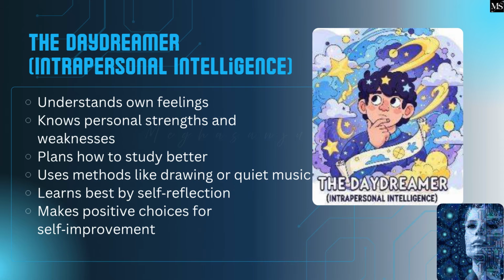The daydreamer. Intrapersonal intelligence. Understands own feelings. Knows personal strengths and weaknesses. Plans how to study better. Uses methods like drawing or quiet music. Learns best by self-reflection. Makes positive choices for self-improvement.